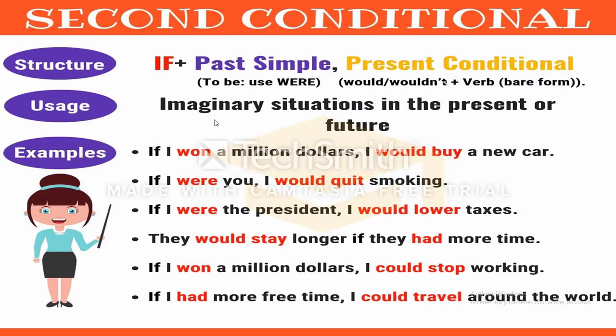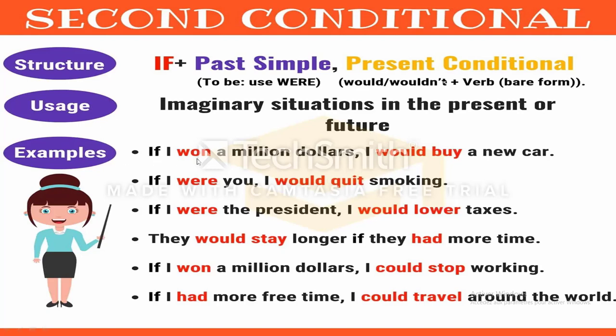The structure of this conditional is if plus simple past, plus present conditional. For the present conditional, we have could or would plus the infinitive verb. Okay, why do we use this type? We use it for imaginary situations in the present or in the future. We wish for something that could happen. Okay, an imaginary situation in the present.